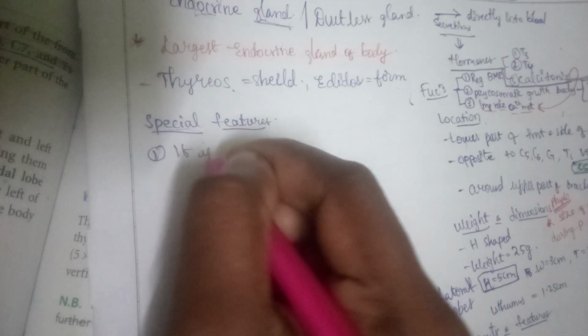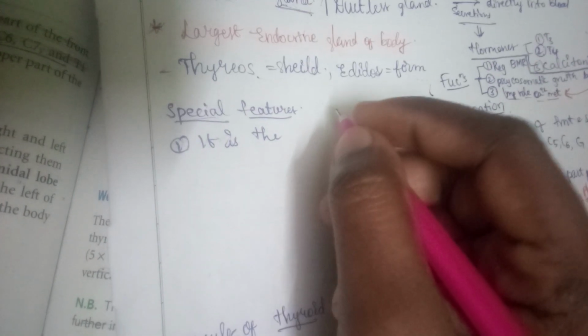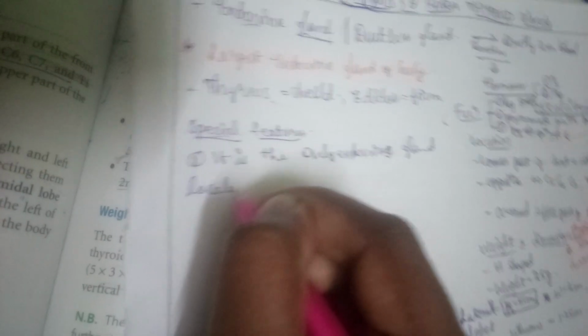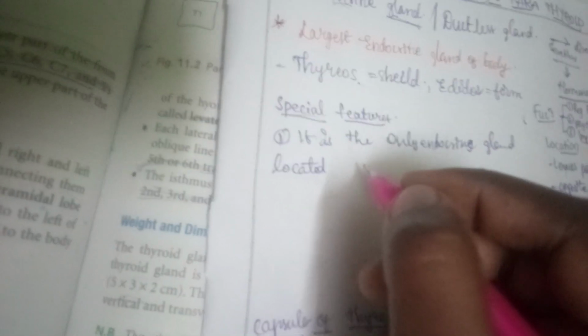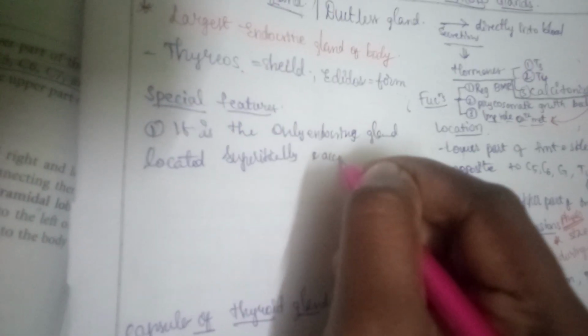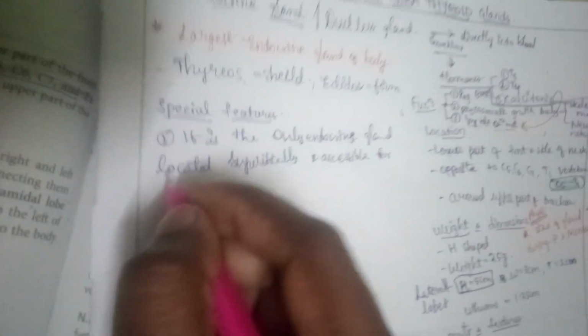It is the only endocrine gland located superficially and accessible for physical examination by the clinician. Okay.